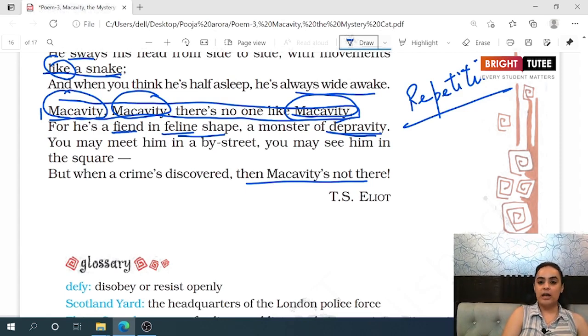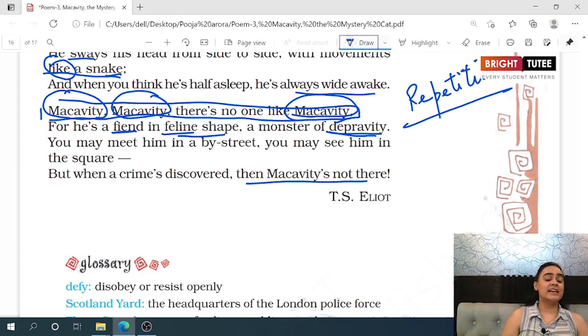Then we are given the physical appearance of Macavity: it is a ginger cat, brown in color, with eyes sunk in and lines on the forehead. Macavity has very untidy fur, and the whiskers of Macavity are uncombed. It sways its head from one side to the other, and you would feel that Macavity is sleeping, but it's actually wide awake.